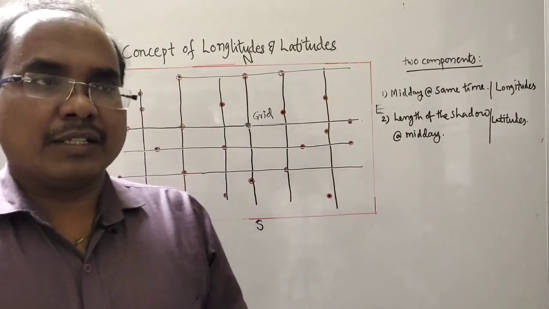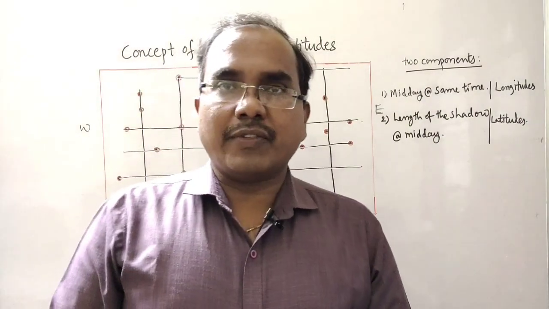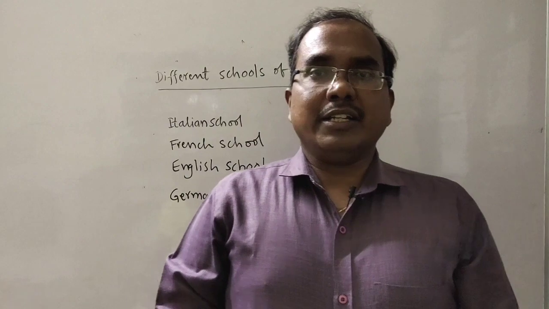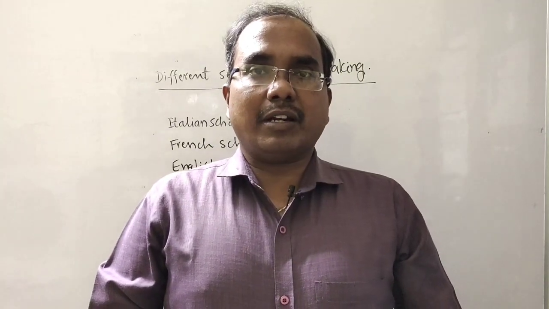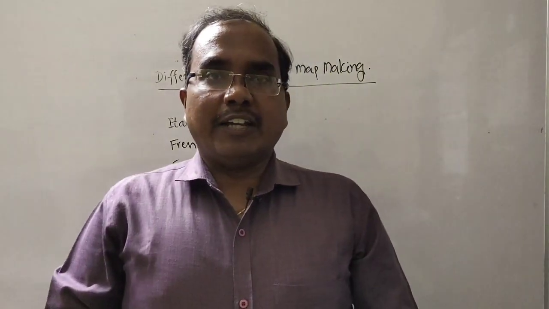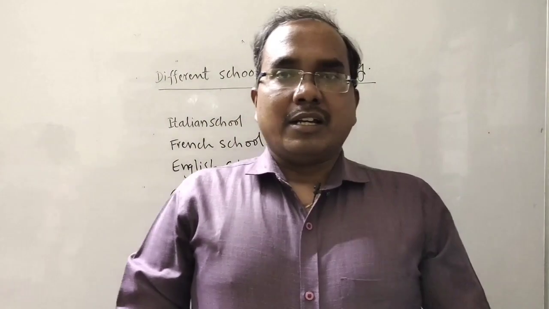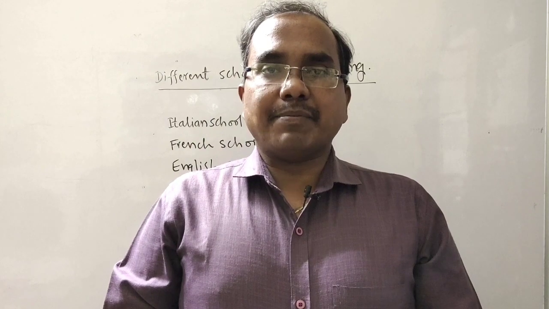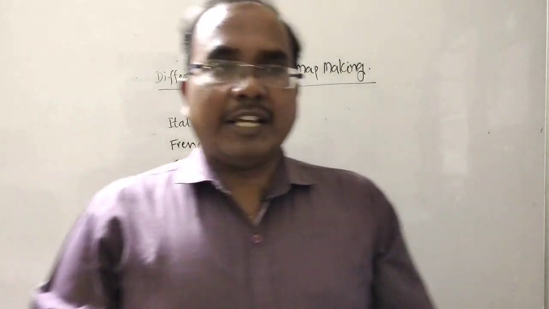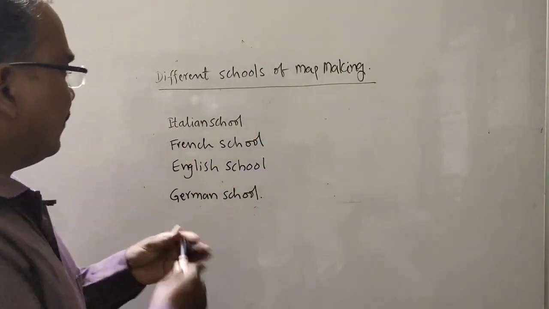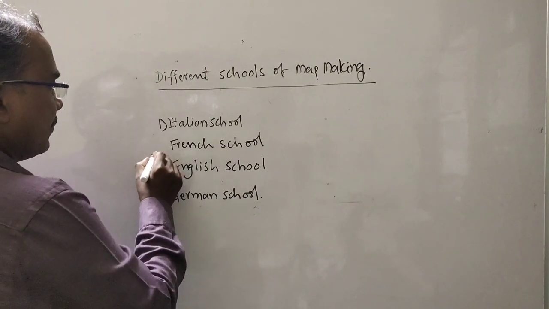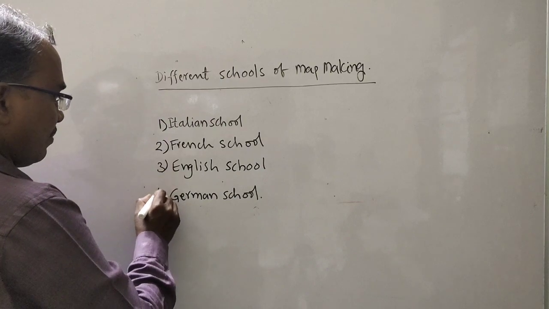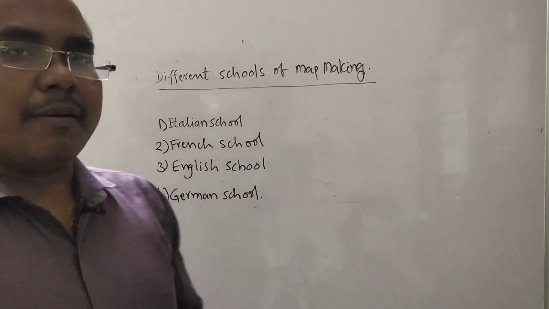Now we will learn about the different schools of map making. During the 15th century, the map makers from the non-Arabic world, that is from Europe, developed different schools of map making inspired by the maps of Ptolemy. They were the Italian school of map making, the French school, the English school, and the German school of map making.